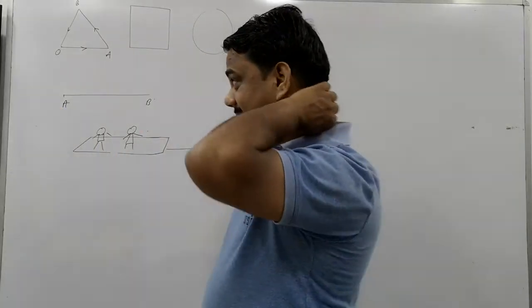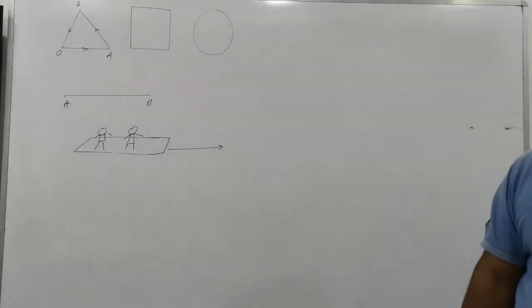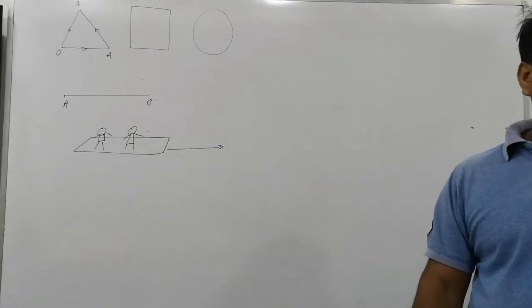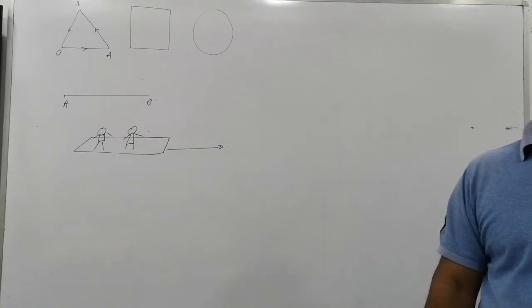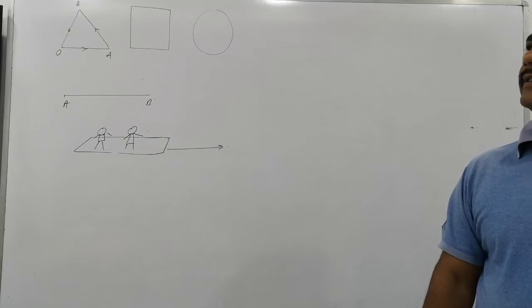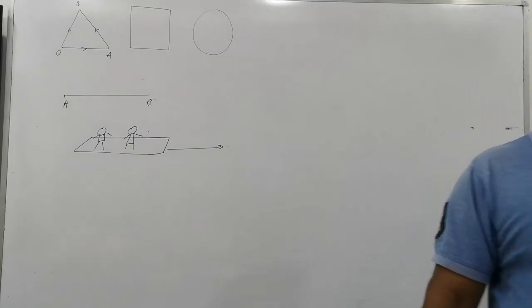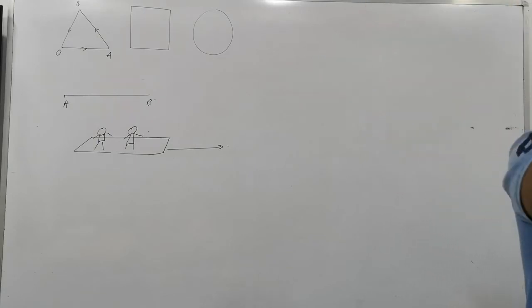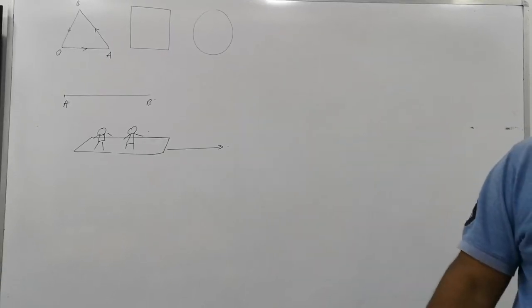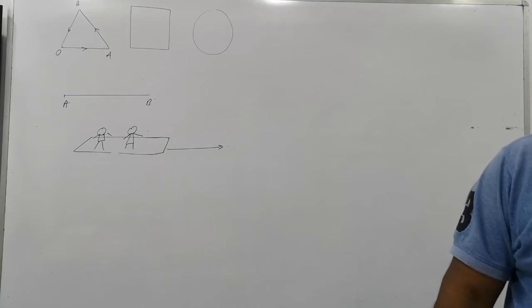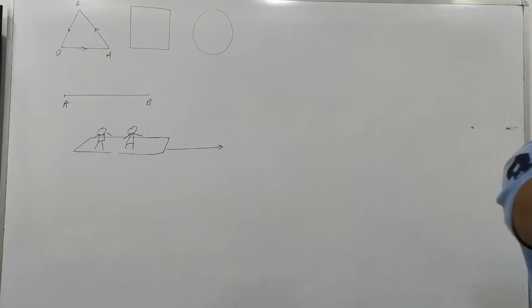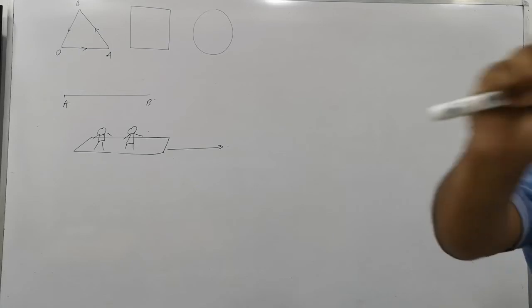How are they related? Next: a truck is approaching a person at rest. The person is at rest and the truck is approaching him. Is the person at rest relative to the truck? No. There is the person, there is the truck, and the truck is going toward him. For your vision, the person is at rest, but it is not asking about your vision. It is asking, as the truck approaches, is the person at rest relative to the truck?